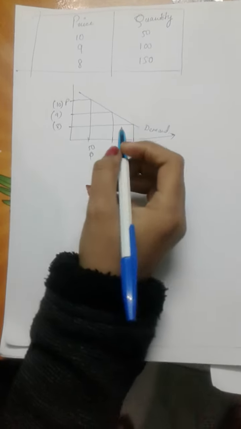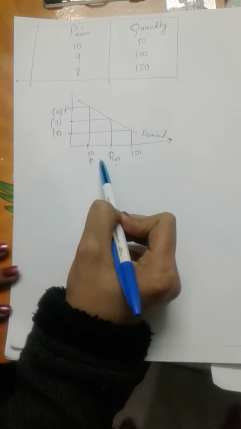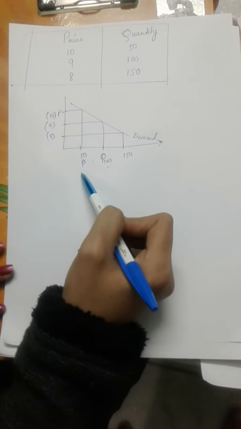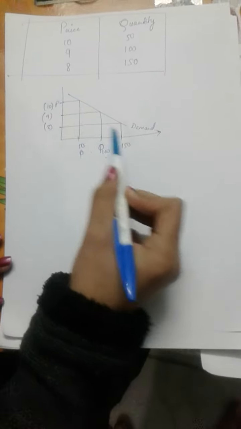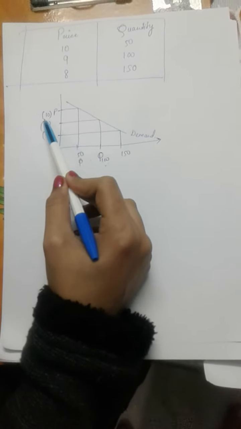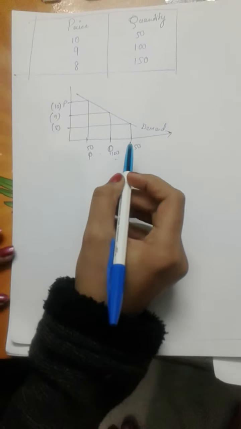So if we take the assumptions of the law of demand, first, there is an inverse relationship between price and demand. Second, price is the independent variable and demand is the dependent variable. Why? Because demand always depends on the prices. If we look at the demand for something, every person looks at what the price of that item is, and according to that they generally purchase it.